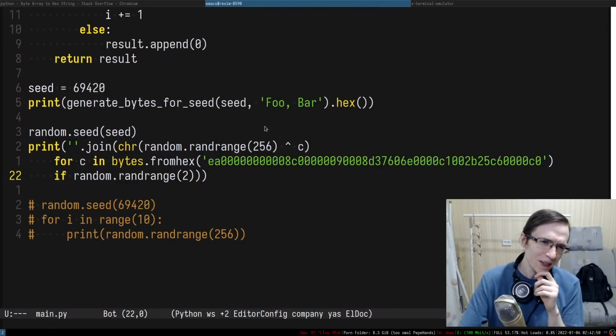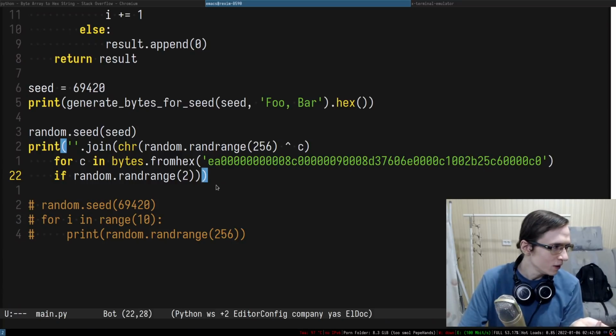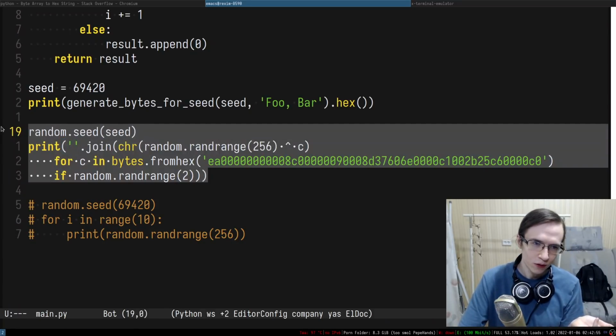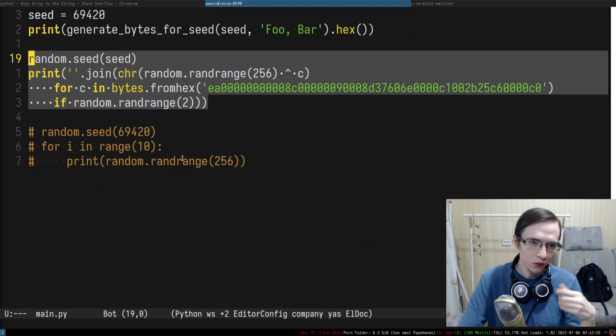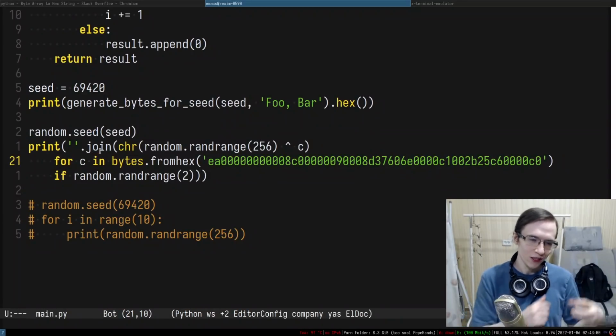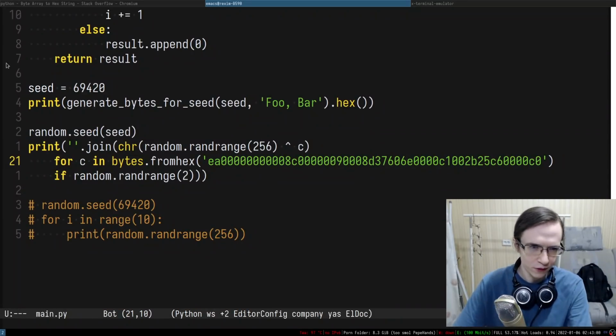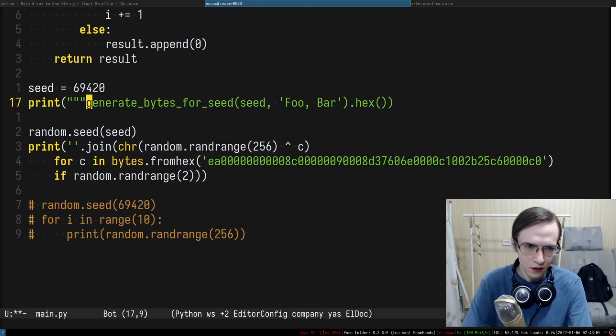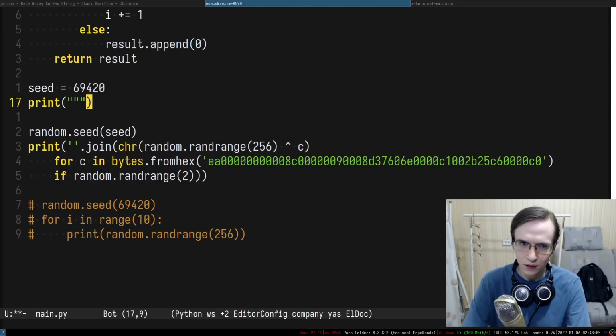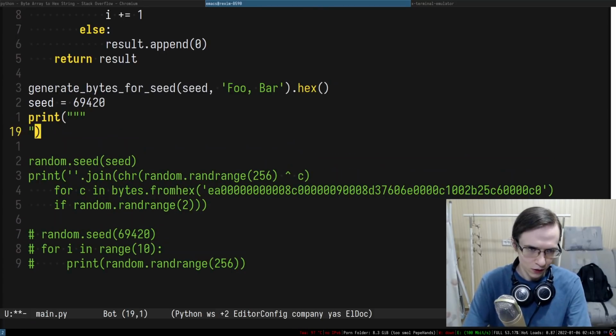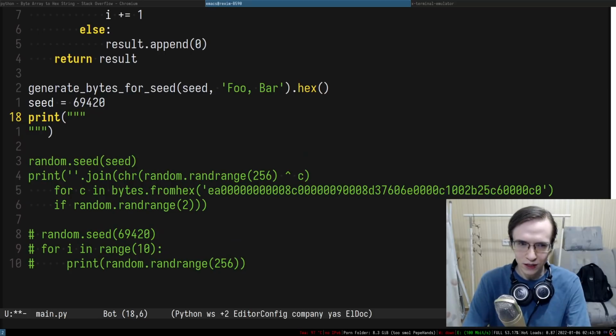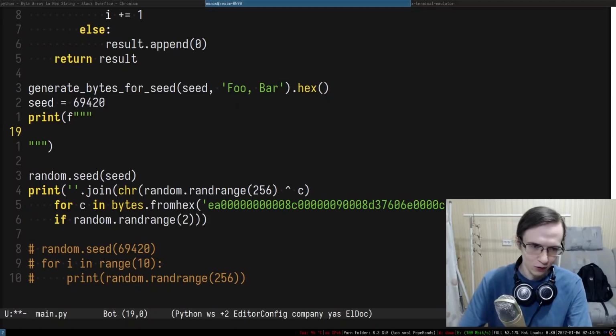So it probably would make sense to maybe print it as code. Maybe the entire thing should essentially print the code that you can then run. I think that's actually a very interesting idea. Can I just print multi-line stuff? I think I should be able to. There we go. And then can I have multi-line f-strings? Okay, so looks like I can do that.